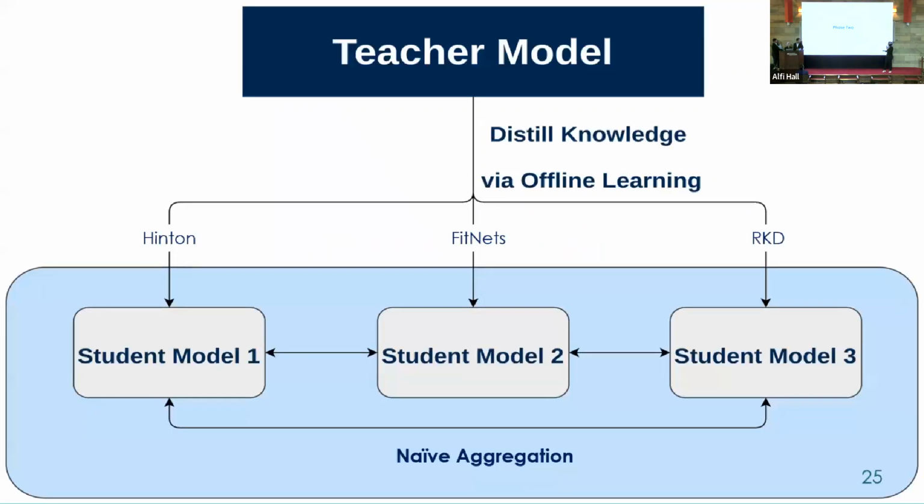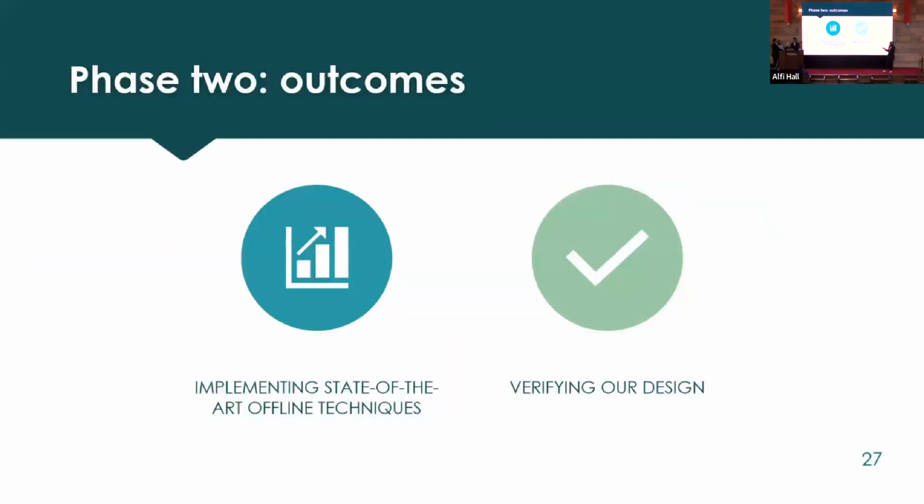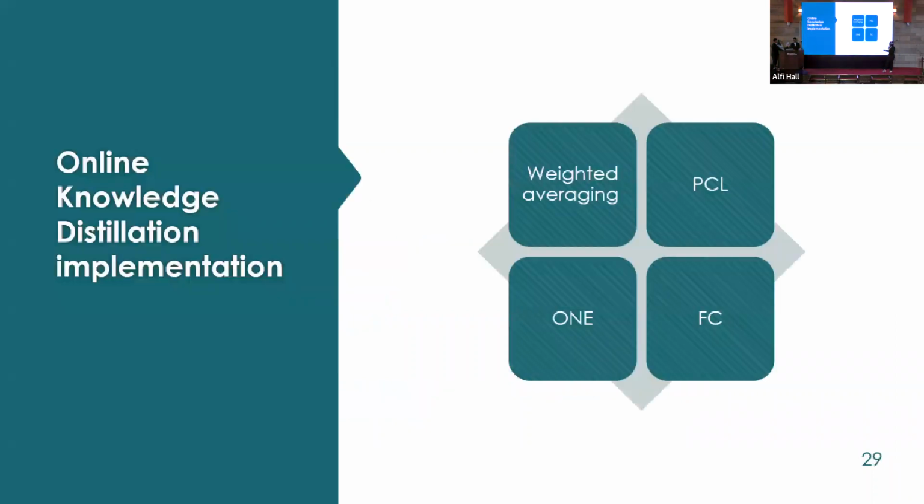Next, for phase 2. Instead of the basic architectures, now we have the state-of-the-art architectures implemented, which are SimCity and CRD. And Hinton is still implemented, as you can see, because it is the state-of-the-art in response knowledge distillation until now. Out of this phase, we had implemented the state-of-the-art offline techniques, and we had verified our design with different knowledge distillation techniques. Next, for phase 3 and then our final phase, we had implemented the 4 knowledge distillation types, as you can see here.